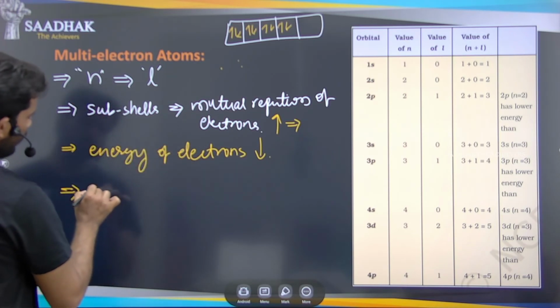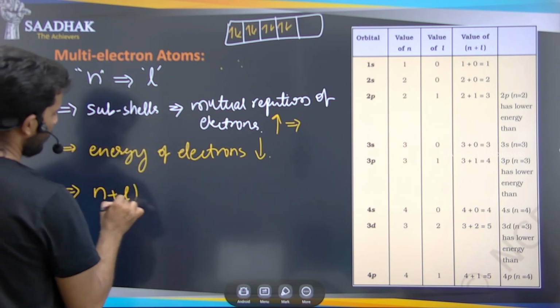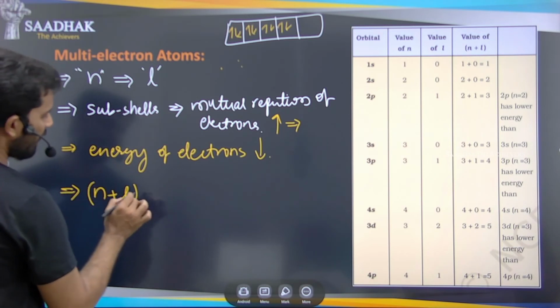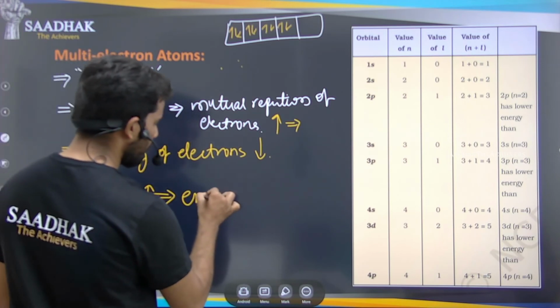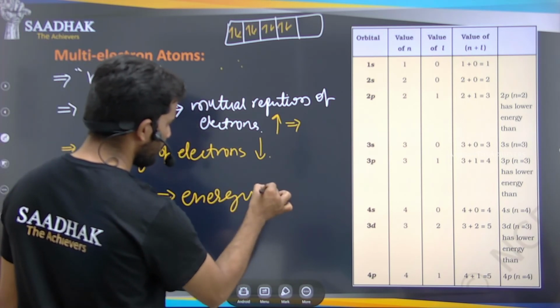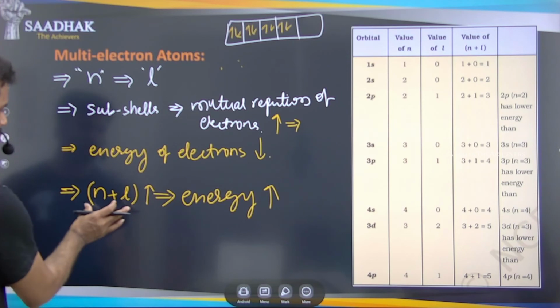Now we can combine that: whatever change in energy we are saying in the orbitals depends on the n plus L value. As the n plus L value increases, the energy will also increase. So let us see how this n plus L value changes.